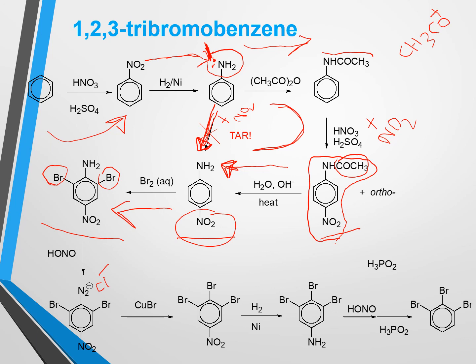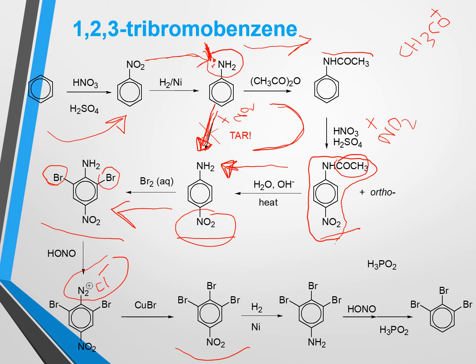And after that we can go for a replacement reaction, and after the replacement reaction the diazonium salt portion will be replaced by bromine, and we will get this compound, 1,2,3-tribromonitrobenzene.